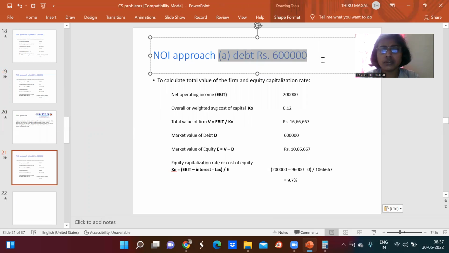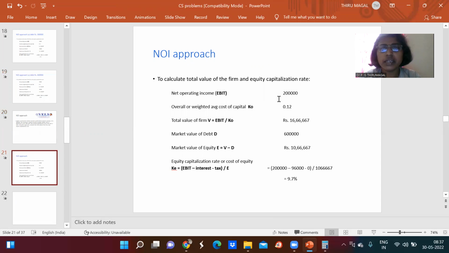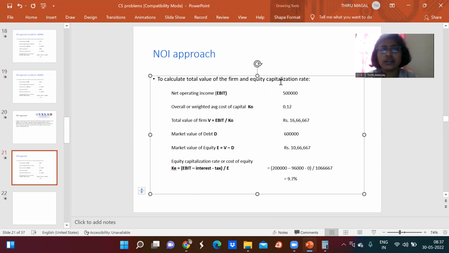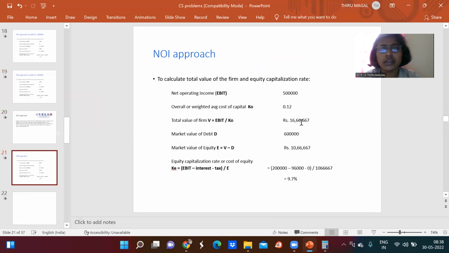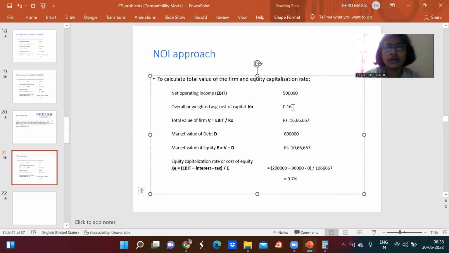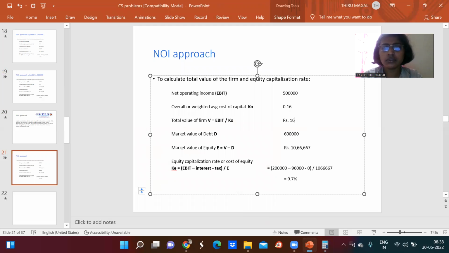So now, as far as this problem is concerned, EBIT is 5 lakhs. So for EBIT, I'm just going to mention 5 lakhs. Then the overall capitalization rate is 16%, which means 0.16. Now we have to divide 5 lakh by 0.16 to get the total value of the firm. So 5 lakhs divided by 0.16 is 31,25,000. That is the total value of the firm.